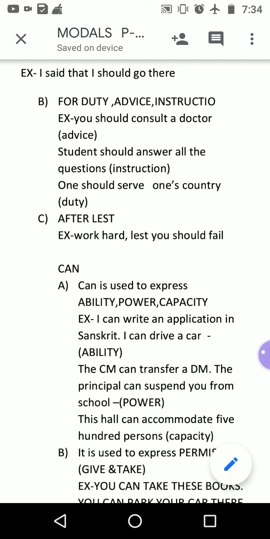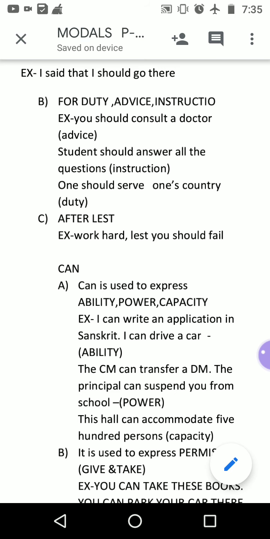So it is duty, advice, instruction, and obligation. These are the four major uses of should, and they are generally used in this case. Don't forget what is obligation. You should respect your parents, elders.